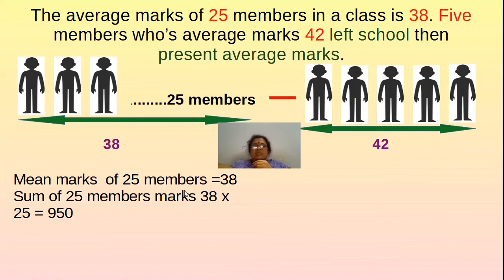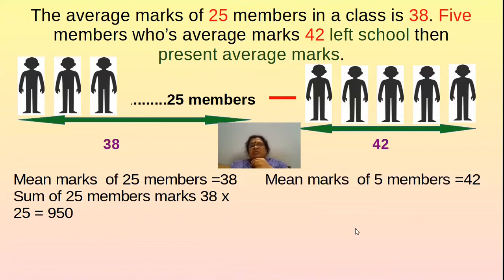The sum will be what you get when you multiply 38 with 25. Then we'll get the sum of the marks of 25 students. That is how much it is. Total sum 950. Now we'll calculate this separately.